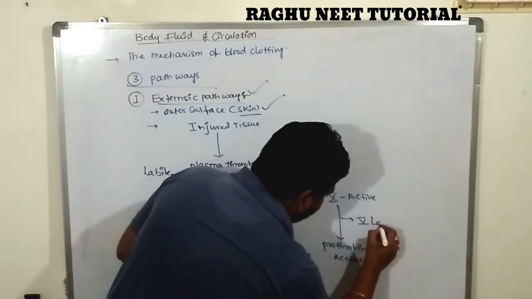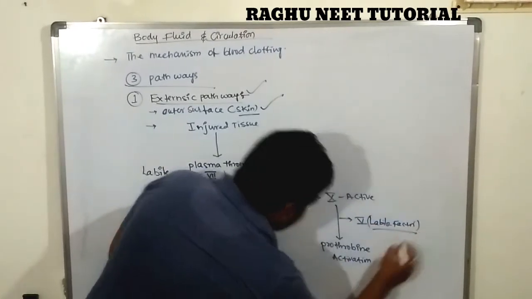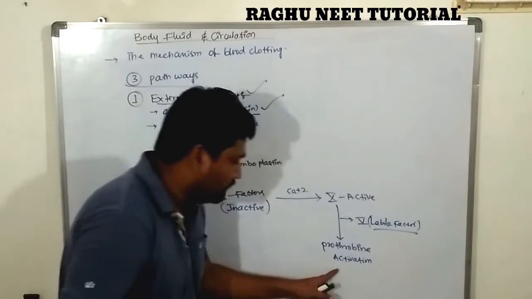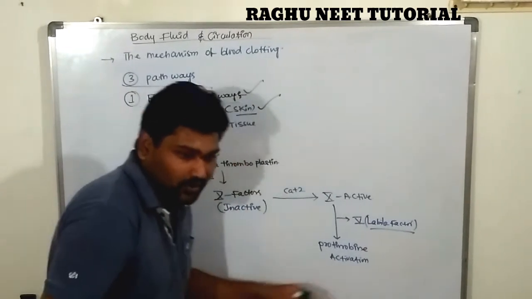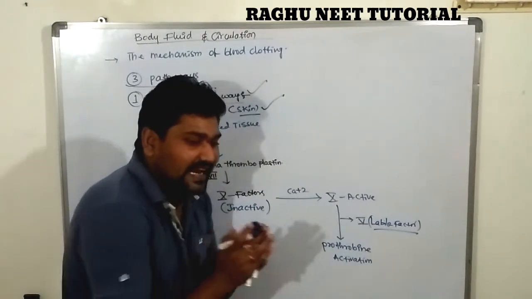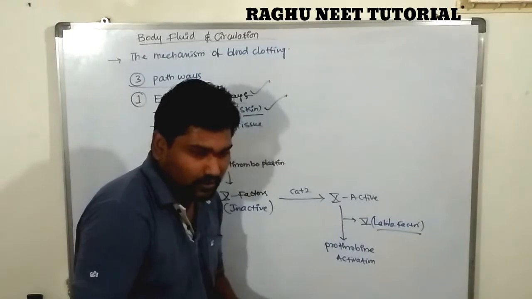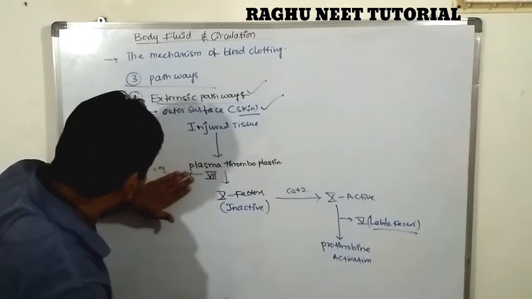Sorry, labile factor. In the presence of labile factor, this 5th one converts into prothrombin activator. Are you clear? So that is the first one, the extrinsic pathway of the blood clotting process, where the blood converts into prothrombin. Are you clear? First one.